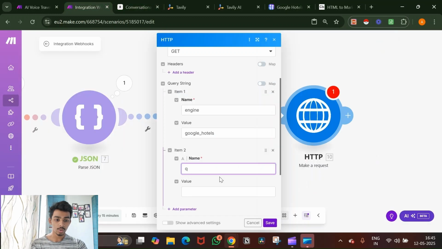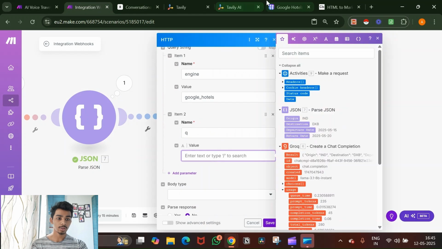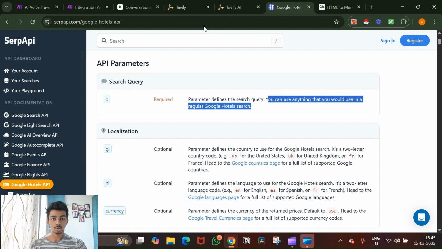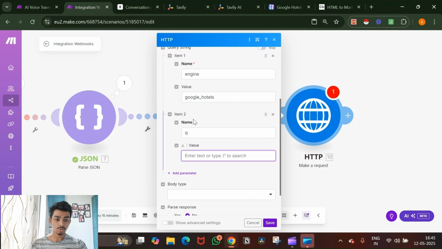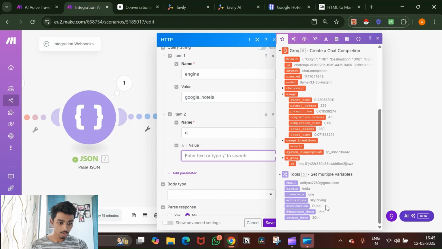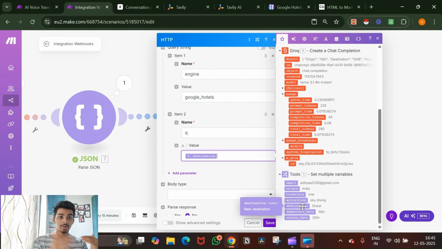So just write q, and now under q, what do you need to write? If you just read this, it says parameter defines a search query. You can use anything you would use in the Google hotel search. So it is already doing a hotel search. So where do we need the hotel? So we just put the destination. If I just go down, we'll just put the destination Dubai. So that is hotel in Dubai. Now it searches on itself, hotels in Dubai.